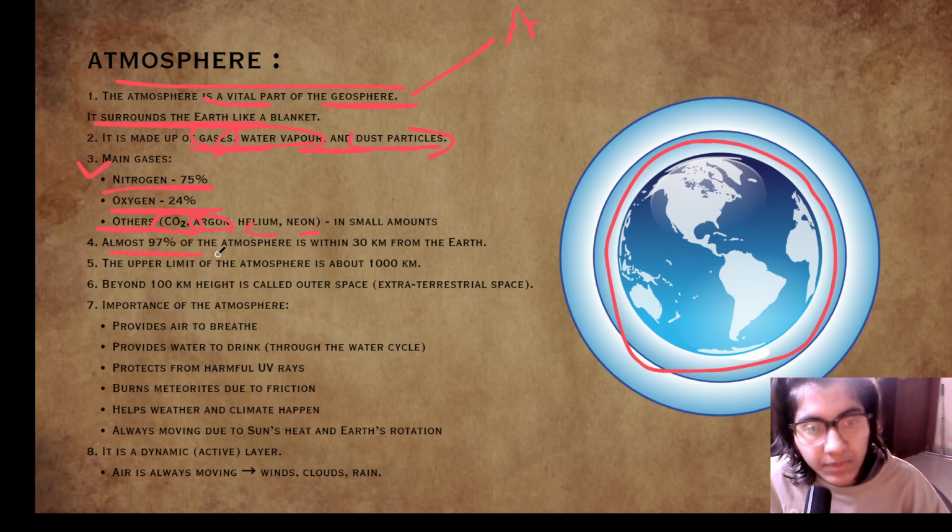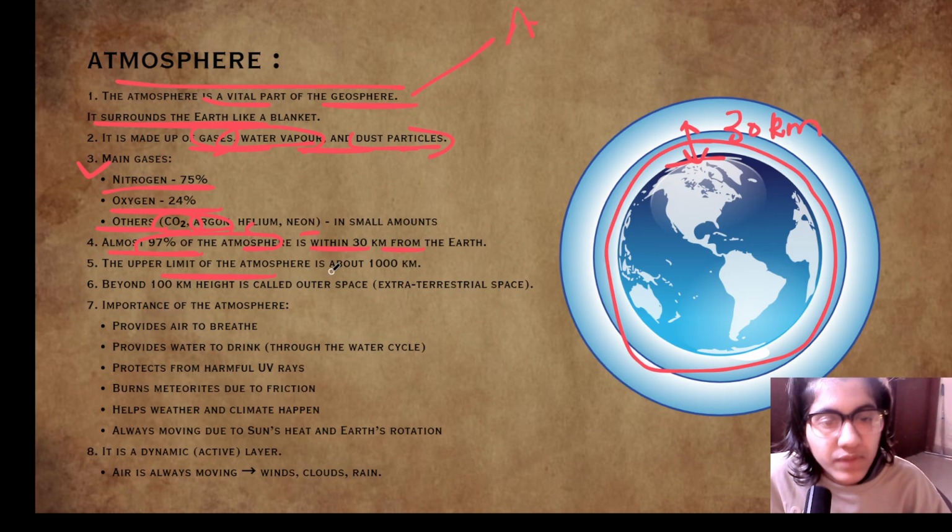Almost 97% of the atmosphere is within 30 km from the earth. So within 30 km of the earth's surface, most of the atmosphere is covered.